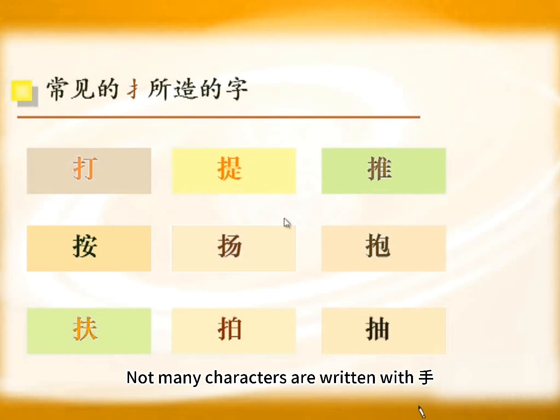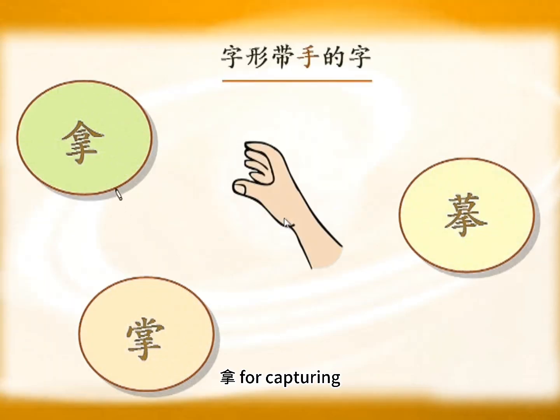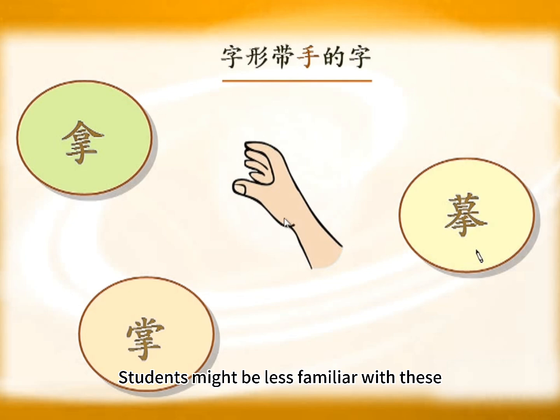Not many characters are written with 手. Common ones include 拿 for capturing. 掌 for palm. 模 for copying. These forms, you can see at a glance, all relate to hand actions. We won't discuss them in detail. Now let's look at other forms derived from the hand. Students might be less familiar with these. We'll mainly discuss them.